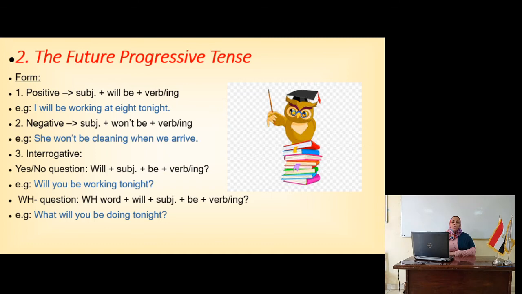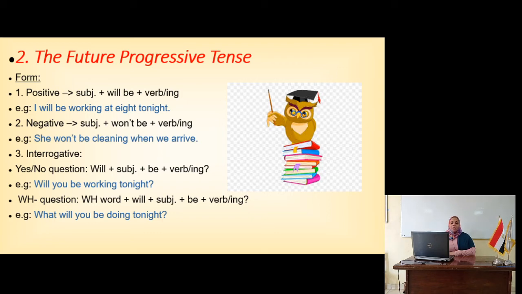I have the future progressive tense. Now the form, because it's progressive, that means I will use the ing. Let's see the form together. For the positive, for the affirmative form, I use subject and then will be and then the verb plus ing. Subject, will be, verb ing. For example, I'll be working at 8 tonight. For the negative form, I use subject, won't be, plus verb ing. That means she won't be cleaning when we arrive.